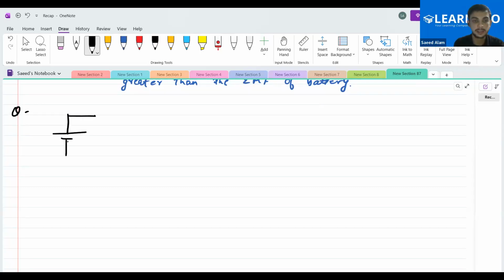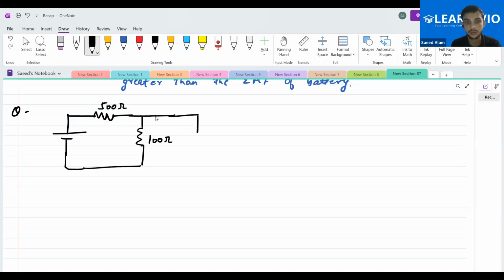A battery is connected. 500 ohm is here, and a resistance R of 100 ohm is here. It is connected like this, and a 2 volt battery is connected like this.